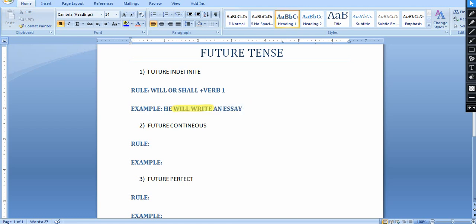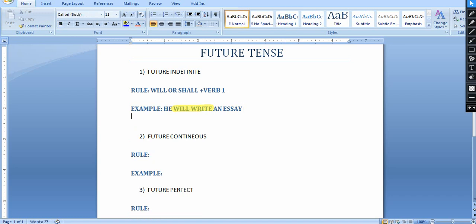And here guys, let me tell you a very important thing. The most important thing in future tense: we use shall in any of these three, future indefinite, future continuous and future perfect. I told you, yes, we use shall after I or we, I shall only. So let's see